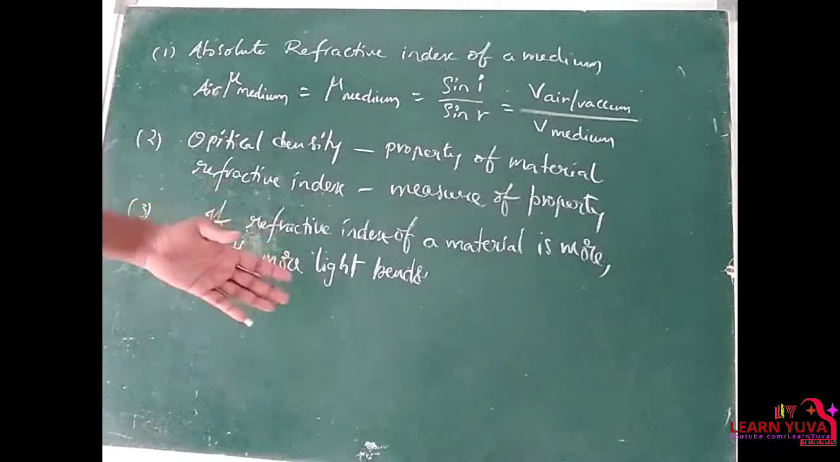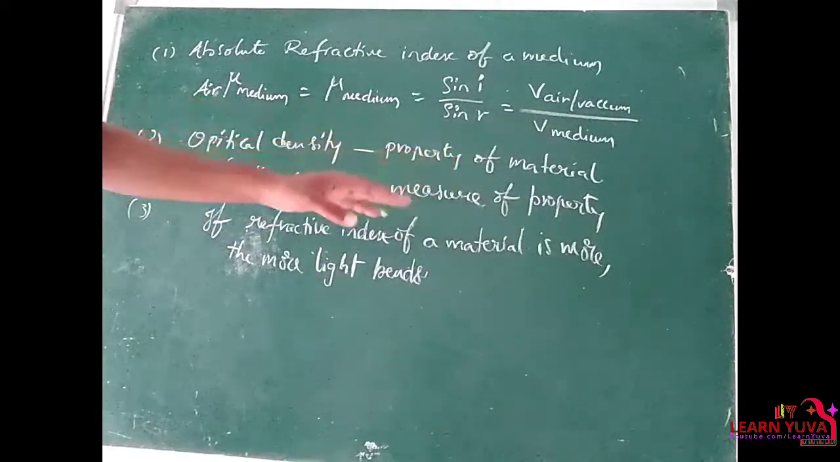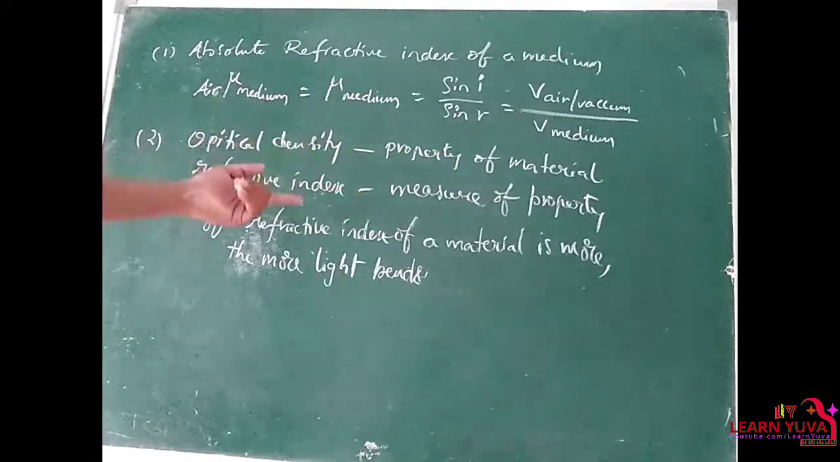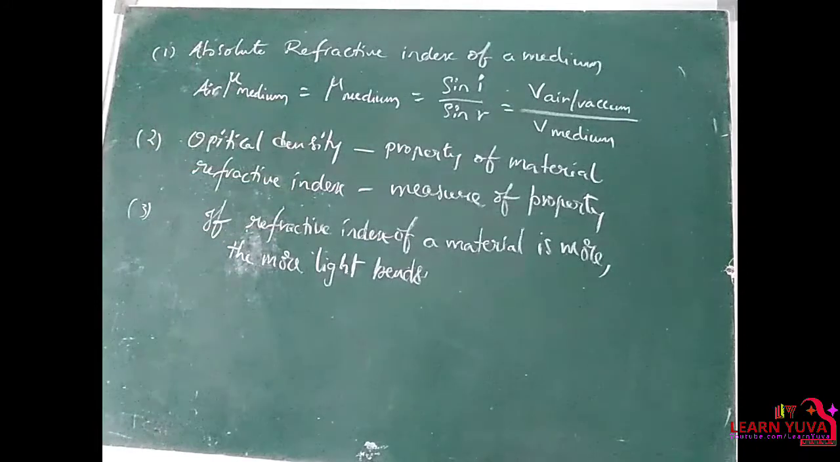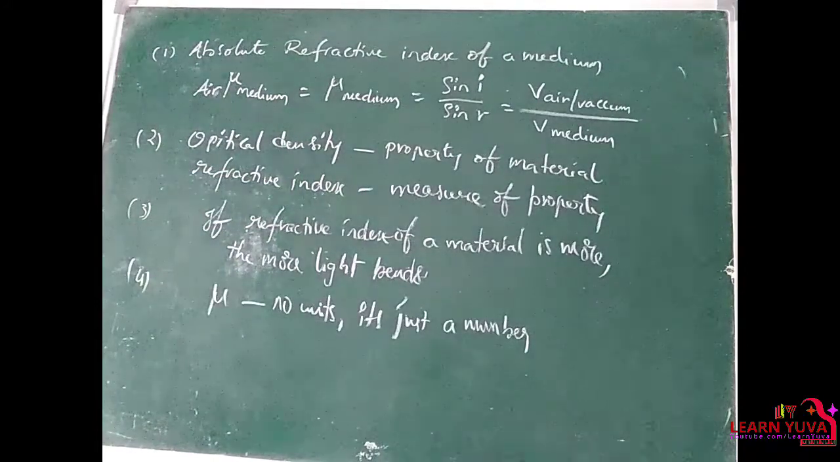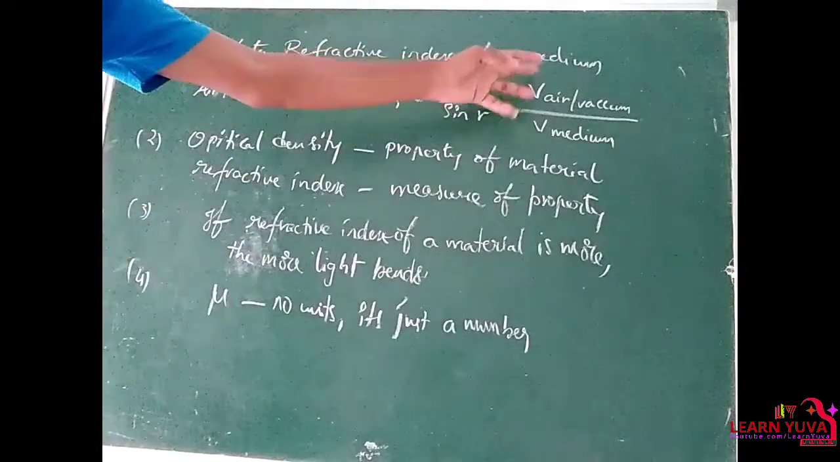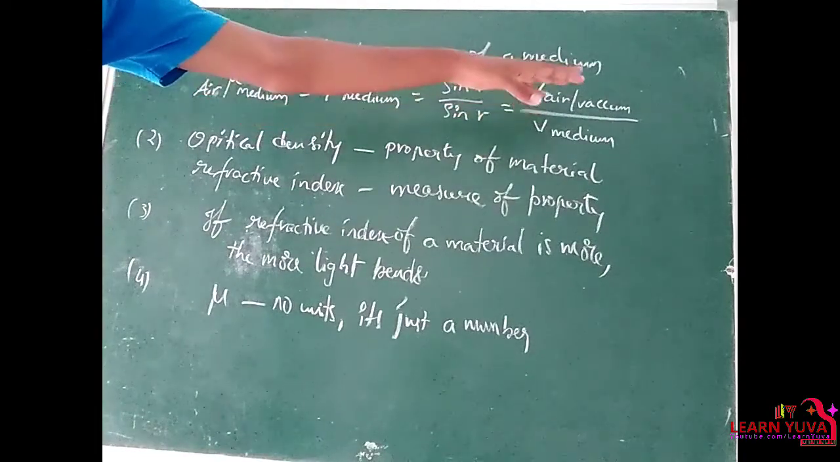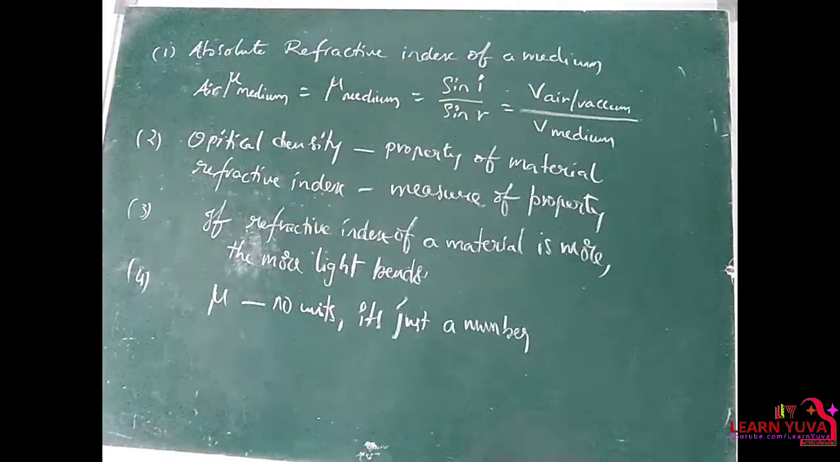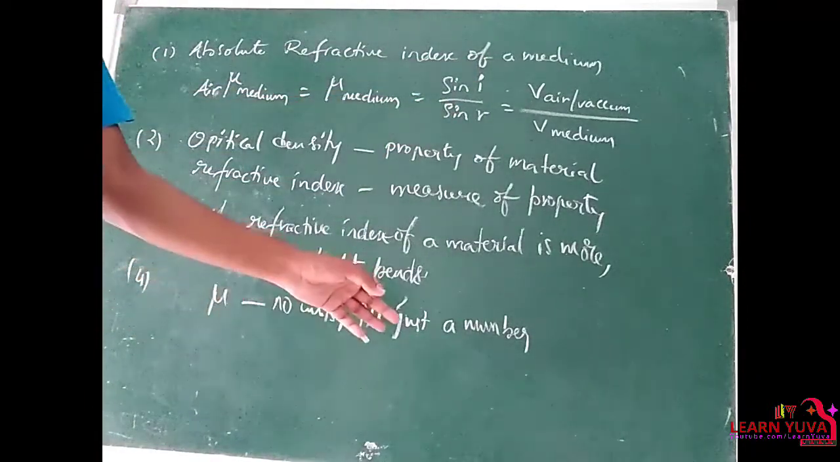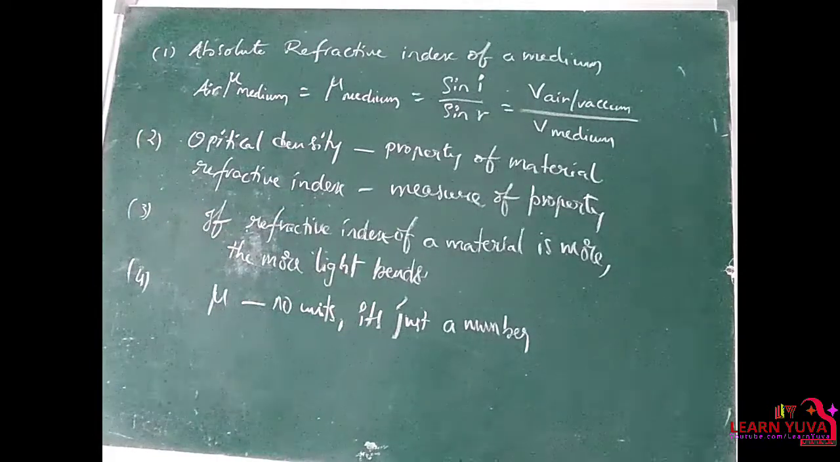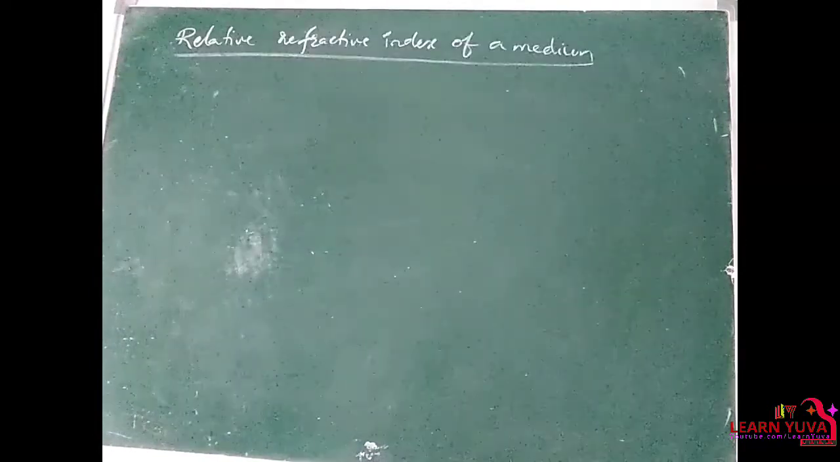If the refractive index of a material is more, that means the material has more refractive index, so the more the light bends. And also, mu is the ratio of velocities, that means velocity in air by velocity in medium. So the velocities cancel in units, and mu has no units, it is just a number. That's it.